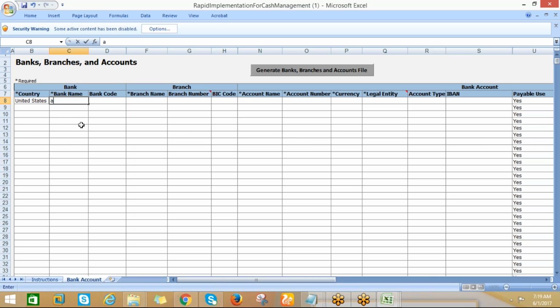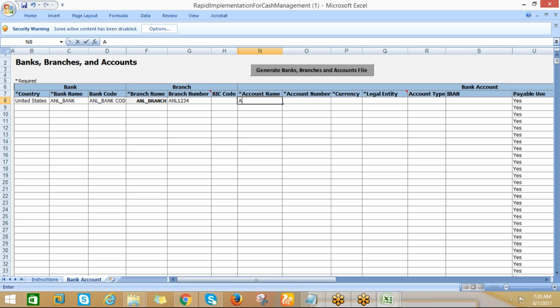So bank name, ANN bank. Bank code is not mandatory. Here I can take branch ANN, branch number ANL 1234.